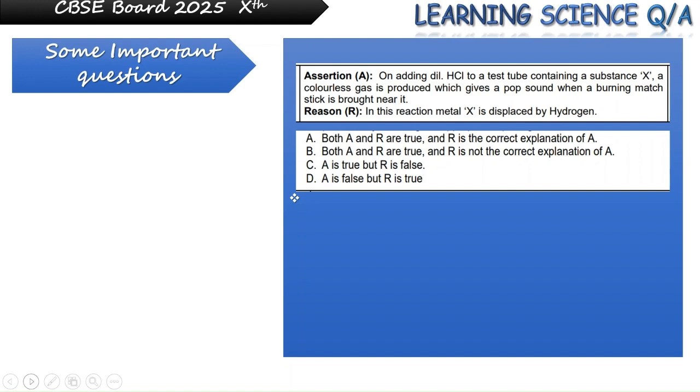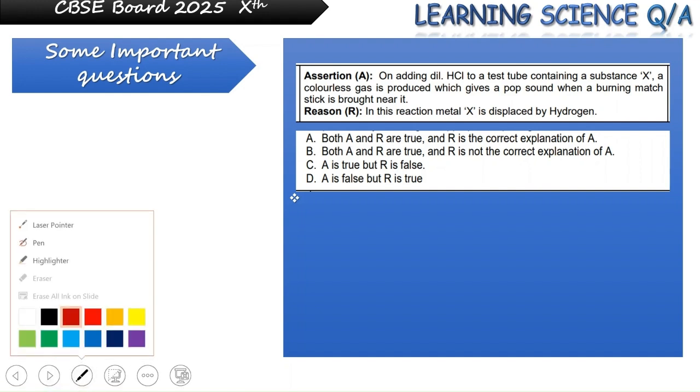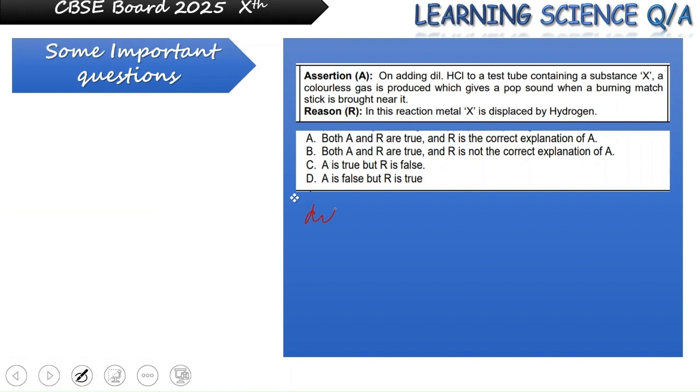When we have dilute HCl added to a substance X, during this reaction we are getting another substance, say Y, along with a gas which is colorless. This gas produces a pop sound when a burning matchstick is brought near it.